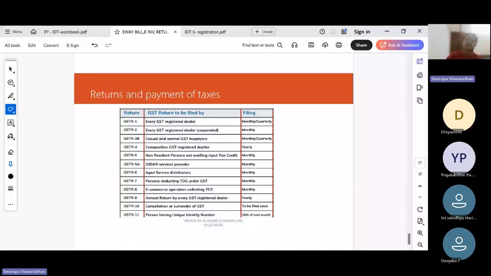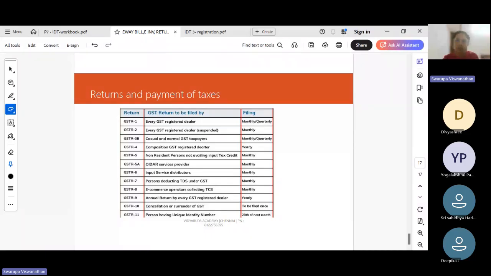For non-resident taxpayers, GSTR 5 is applicable. Then we have TDS and TCS. GSTR 7 and 8 are for TDS and TCS, and have to be filed by the 10th of the next month. The annual return is GSTR 9, with the reconciliation statement GSTR 9C, which has to be filed by 31st December. Now these are important: 31st December, and TDS, TCS to be filed by the 10th of next month.